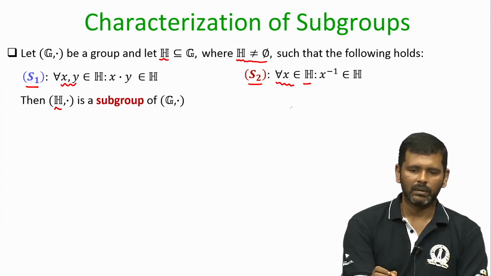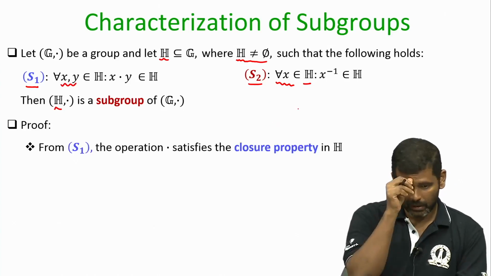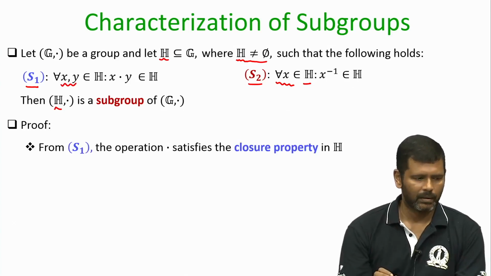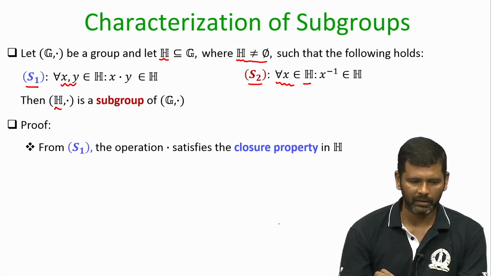So, the claim here is that if these two properties are satisfied, that automatically ensures that all the group axioms are satisfied. That means, I do not need to check separately for the existence of the identity element, and I do not have to check for the associative property. So, let us see the proof of this characterization.